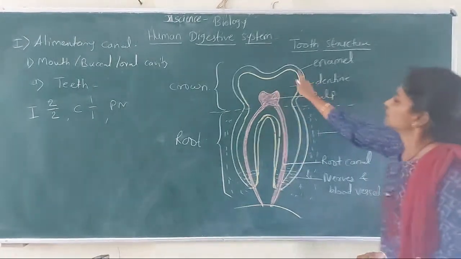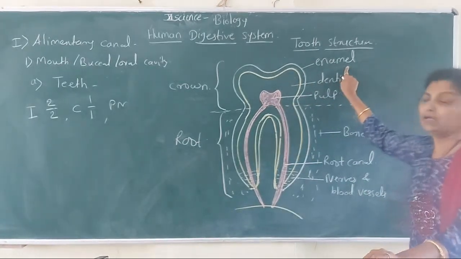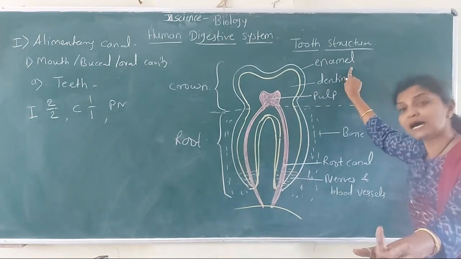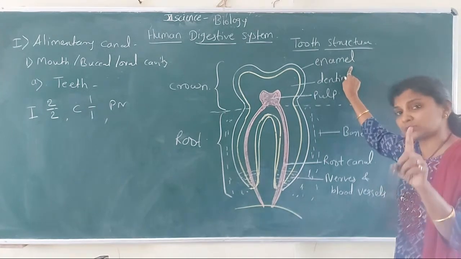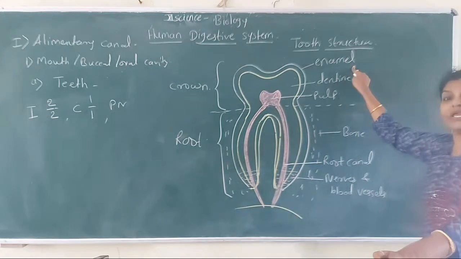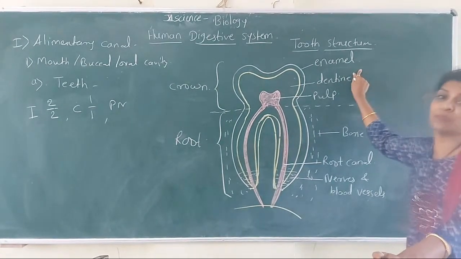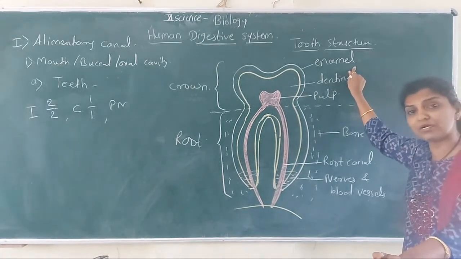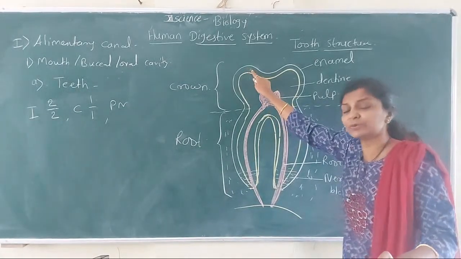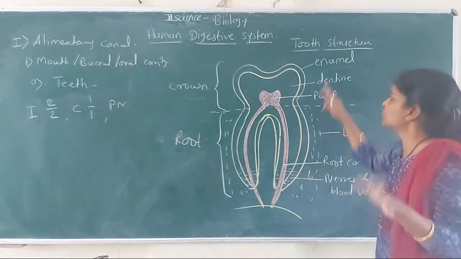So the crown जो आहे it is covered by enamel. Enamel is a very hard substance. It is harder than bones. Bones पेक्षाही हे tough आणि hard असतो. It is made up of calcium phosphate and calcium carbonate. Calcium phosphate आणि calcium carbonate पासून हा enamel तयार झालेला आहे आणि हा खूपच हार्ड आहे, बोन पेक्षा पण हार्ड आहे. तर आपल्या शरीरामध्ये सगळ्यात हार्ड पार्ट जर कुठला असेल तर तो enamel.